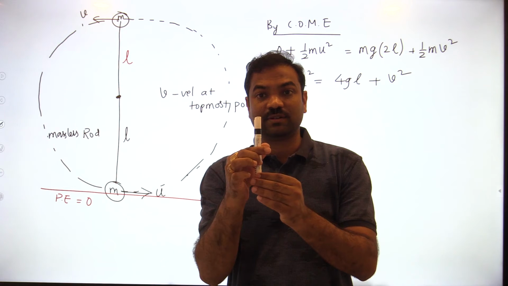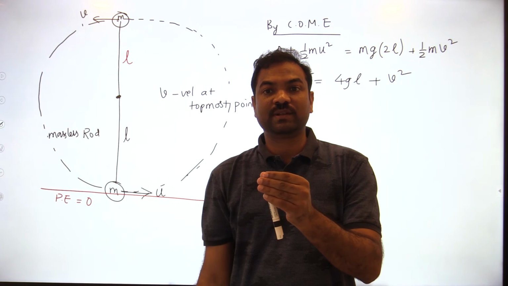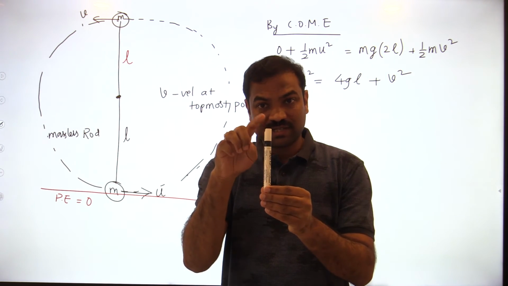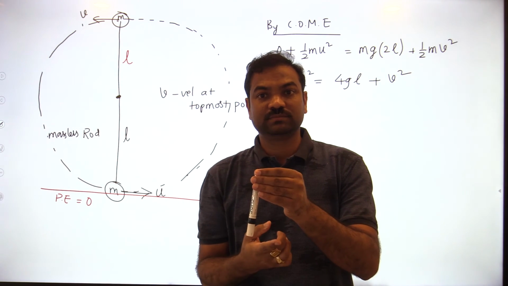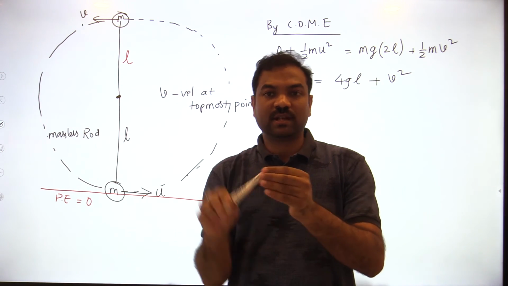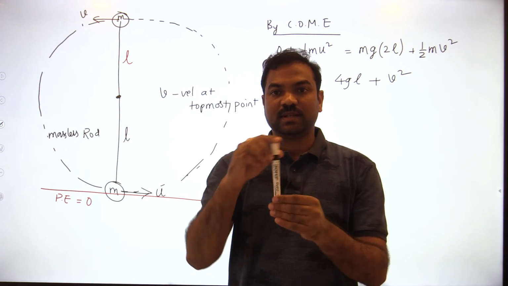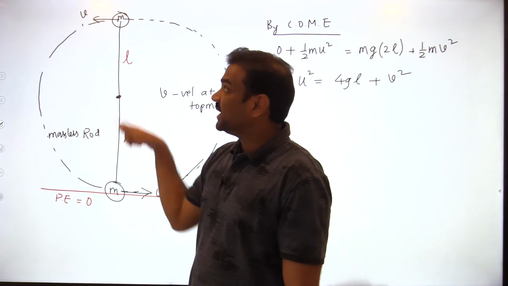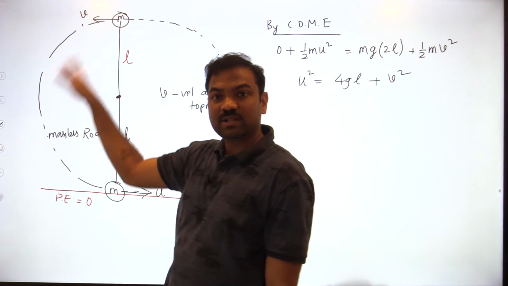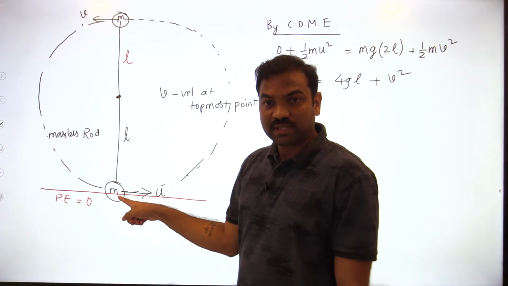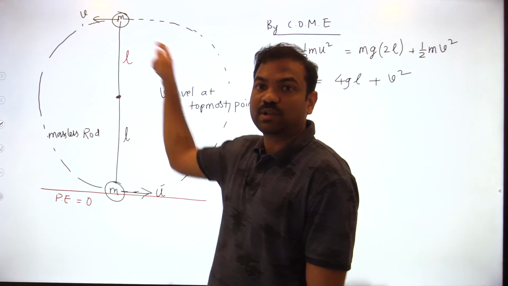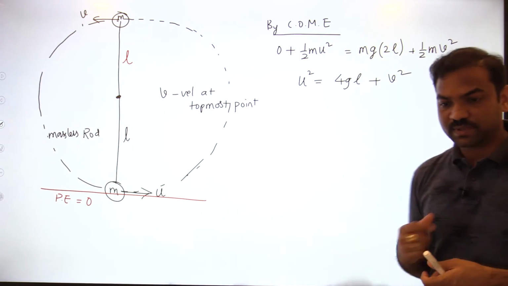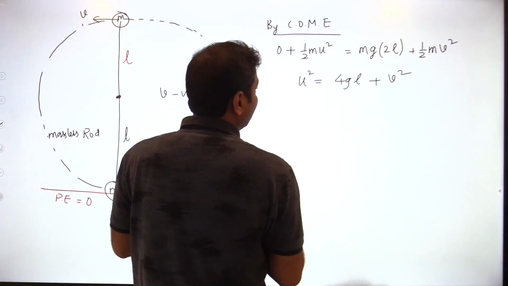Even if velocity is 0 there, I am not giving any velocity, but it will come down. If velocity is there, then also it will come down. But we have to project the particle in such a way that it goes to the topmost point. All of you understood this logic? Okay. So just let me complete now.